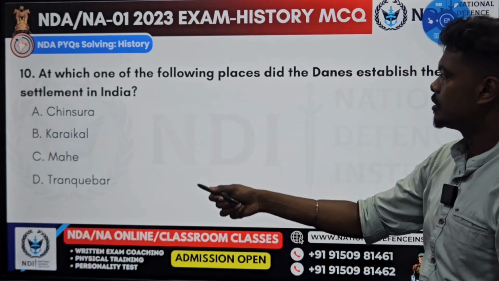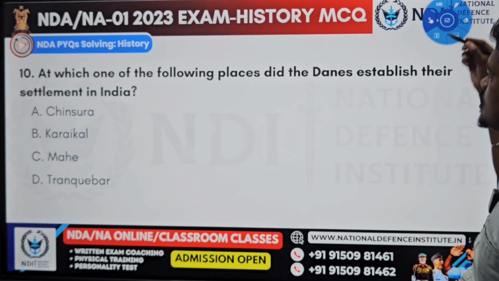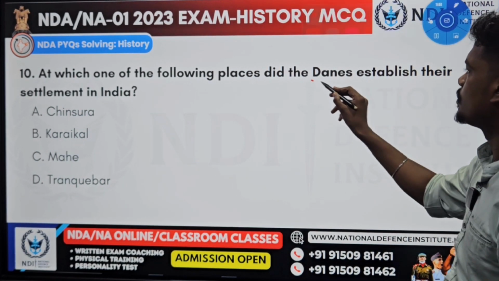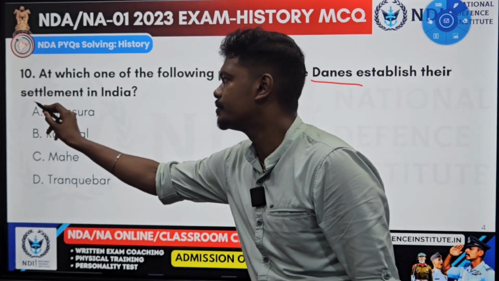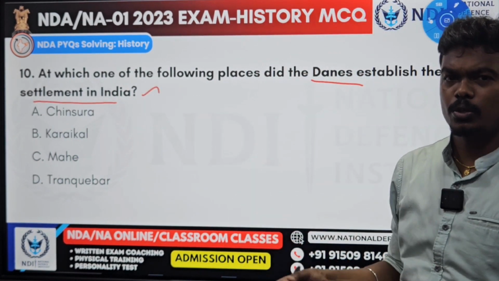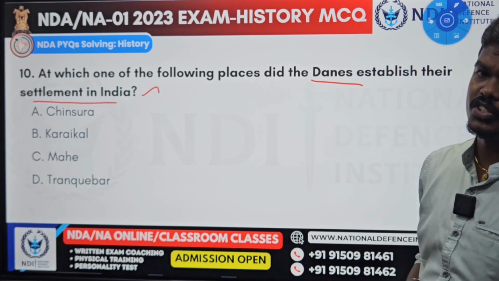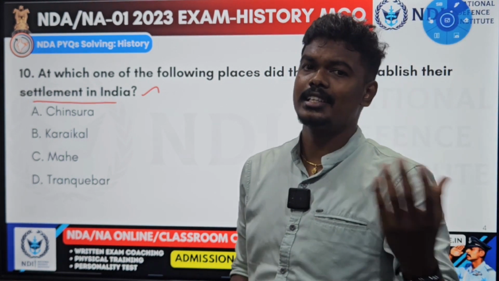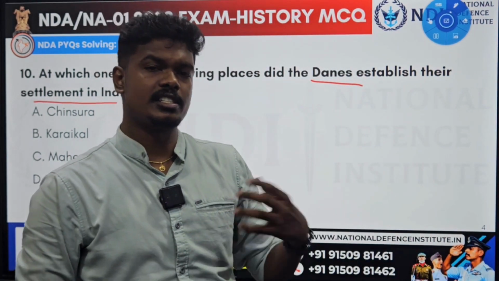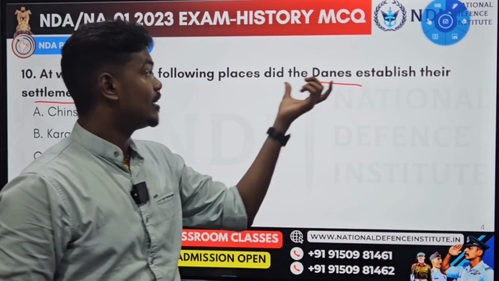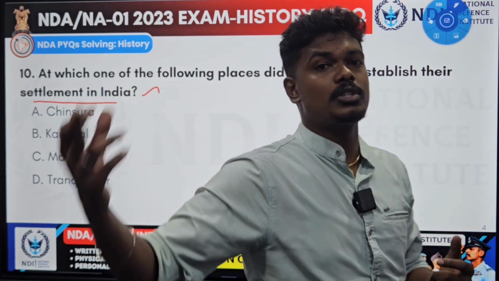Go to the next question. Which one of the following places did the Danes establish their settlement in India? You all know the arrival of Europeans: the Portuguese came first, then the Dutch from the Netherlands, then the British English East India Company, then the Danes. The last one to come was the French.